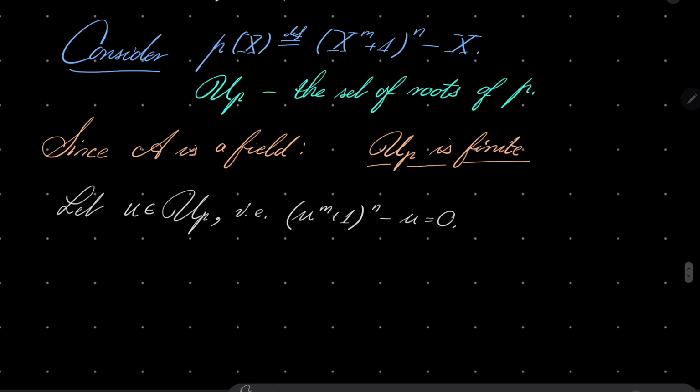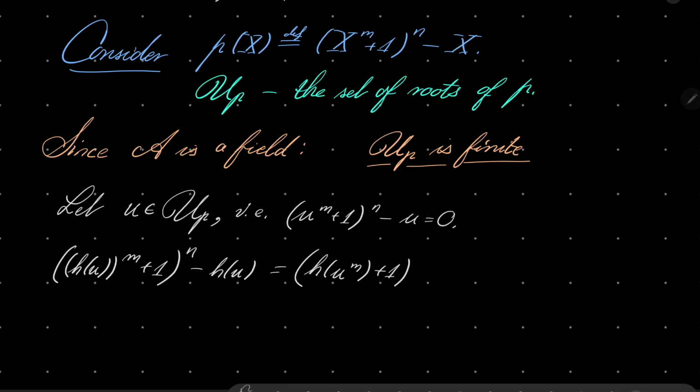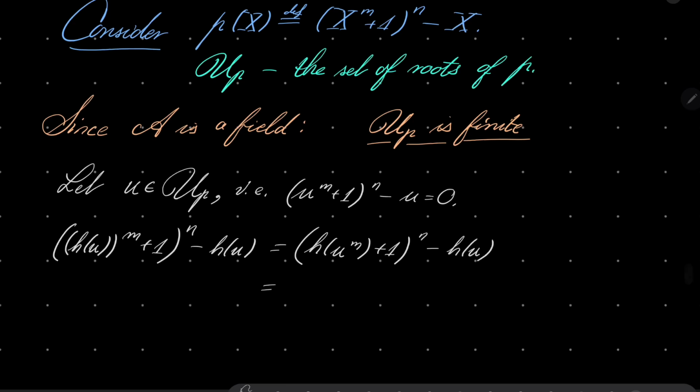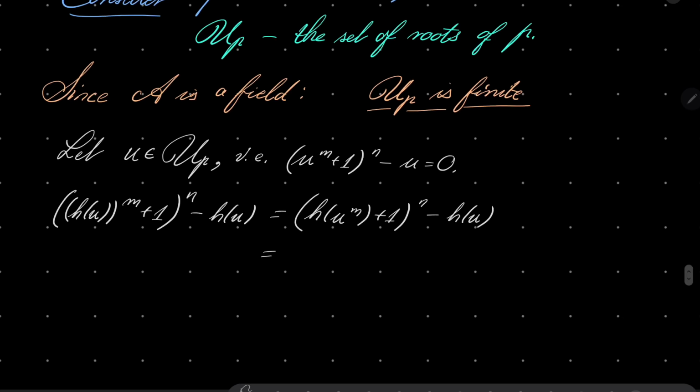What is h of u to the power of (m plus 1)^n minus h of u? Since h is an endomorphism, h of u to the power of m is the same as h of u to the power of m. Notice that 1 is h of 1. Maybe let's write it.